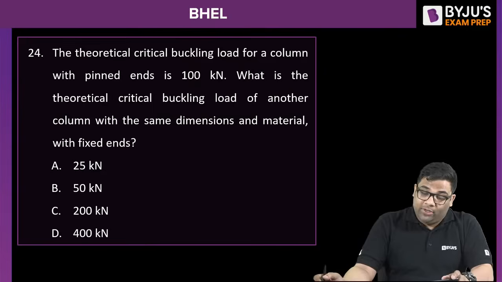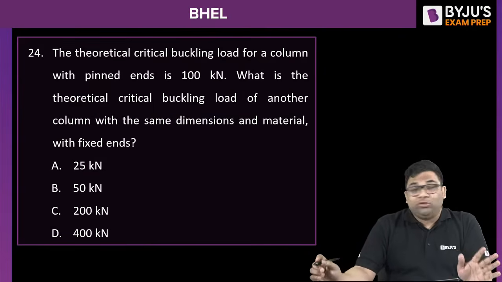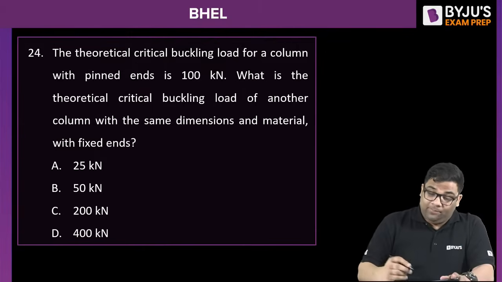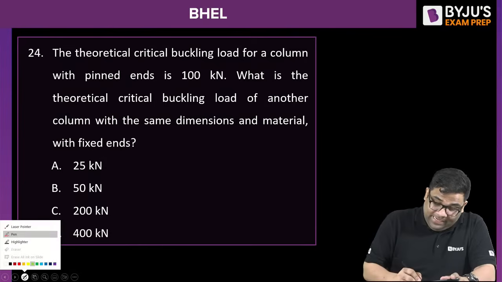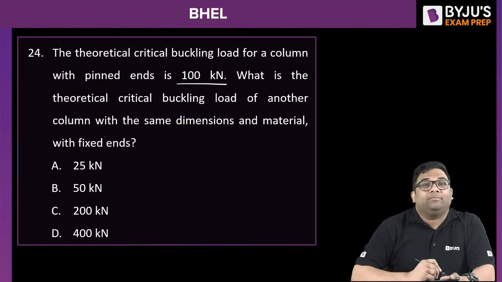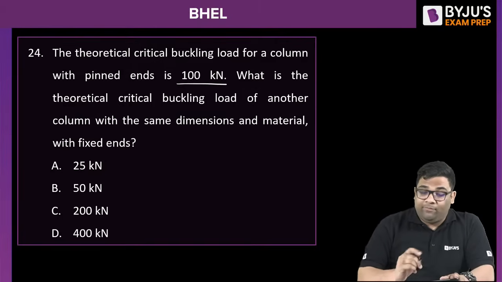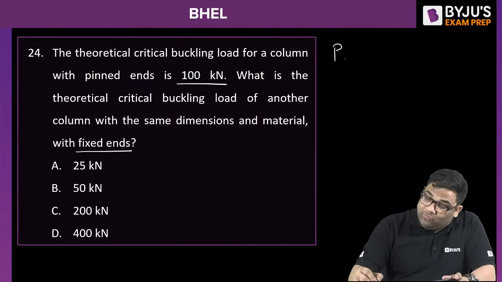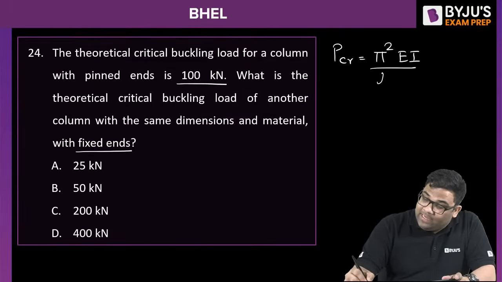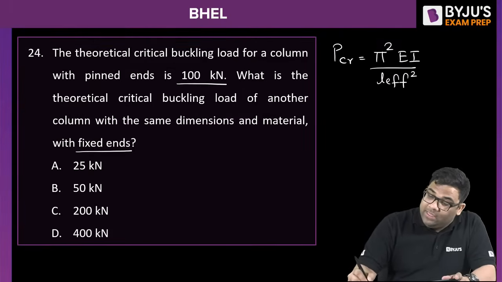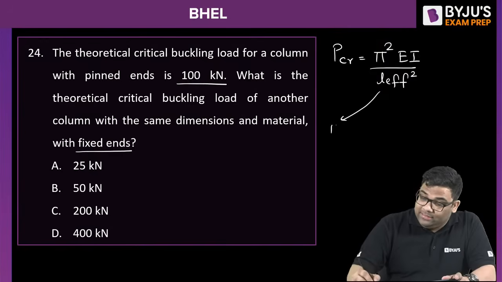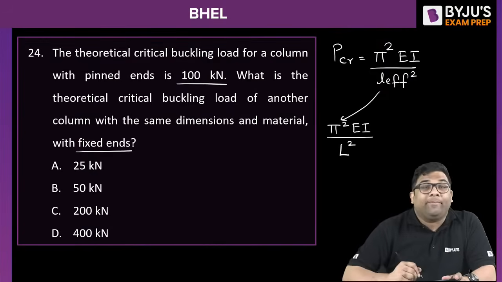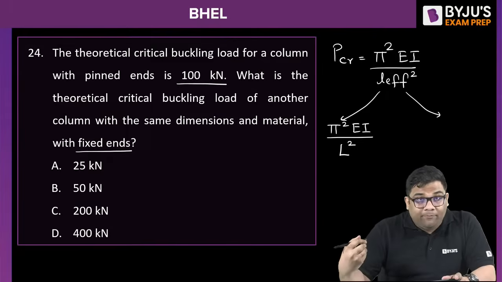Now next question. Try to solve this question, let us see. The theoretical buckling load for a column with pinned ends is 100 kilonewton. What is the buckling load if both ends are fixed, other things remaining the same? The buckling load is pi square EI by L effective square. If both ends are pinned, then the effective length is equal to L only, so it becomes L square. Now when both ends are fixed,